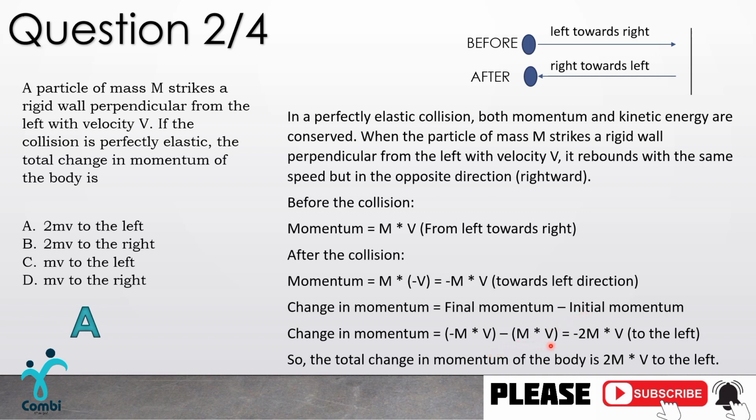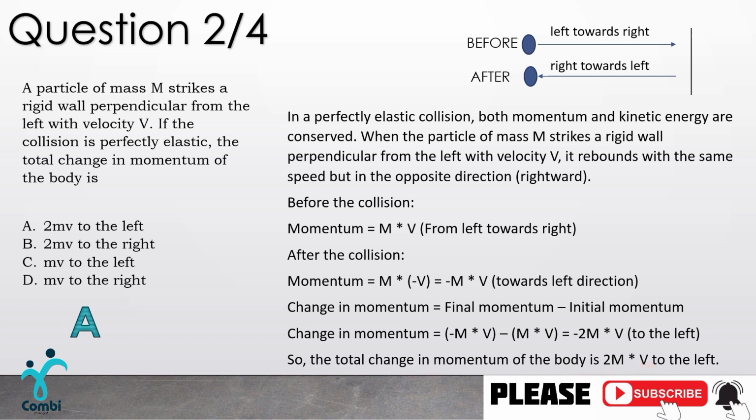Or we just have mv, and this is equal to negative 2 m times v, or negative 2mv. It all depends on you. As you can see in this situation here, inside here you have negative m times v minus m times v. So you have this 2 m times v, and this acts towards the left, right? Since that is negative, the total change in momentum of the body is negative 2m times v.